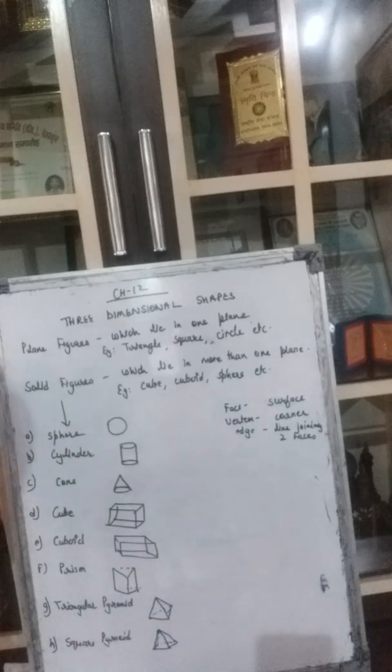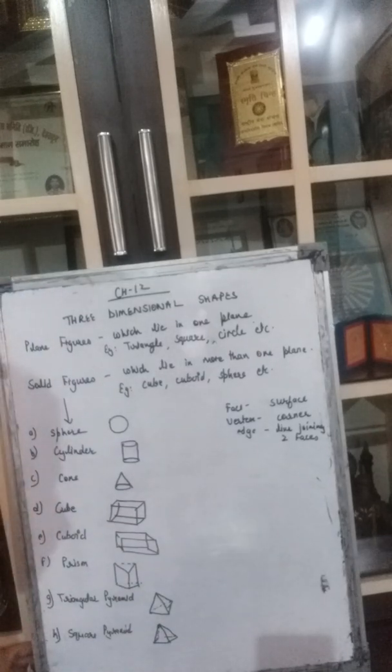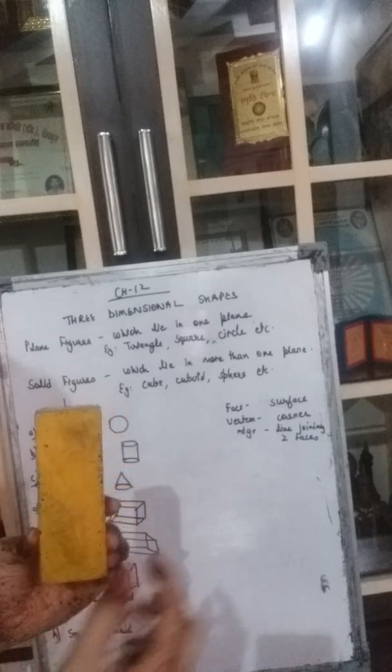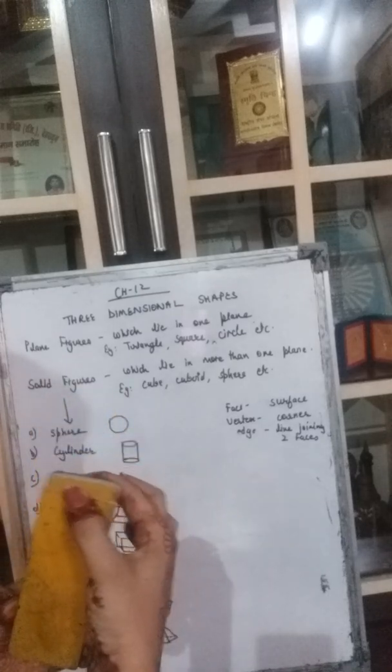Good morning, girls. Today we will start with a new chapter, chapter number 12, that is three-dimensional shapes. Three-dimensional shapes means a shape which is having three dimensions. What are those three dimensions? It is having the length, the height and the width. Okay, the thickness is there.